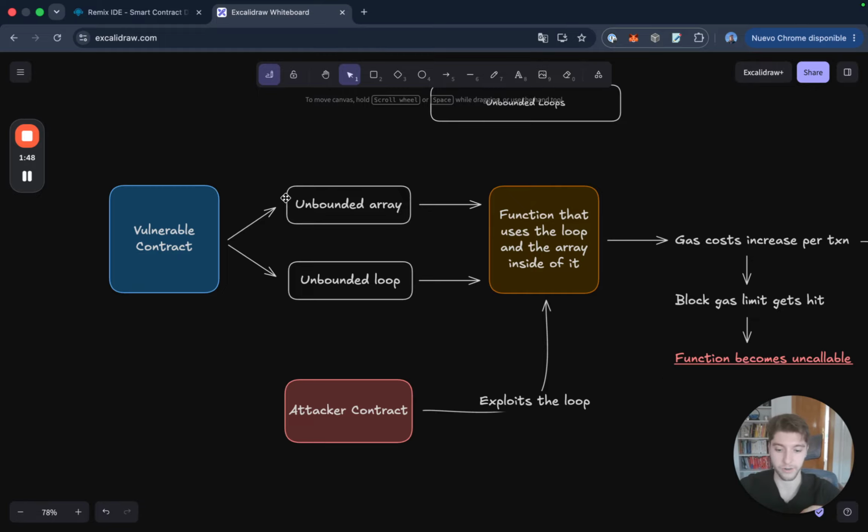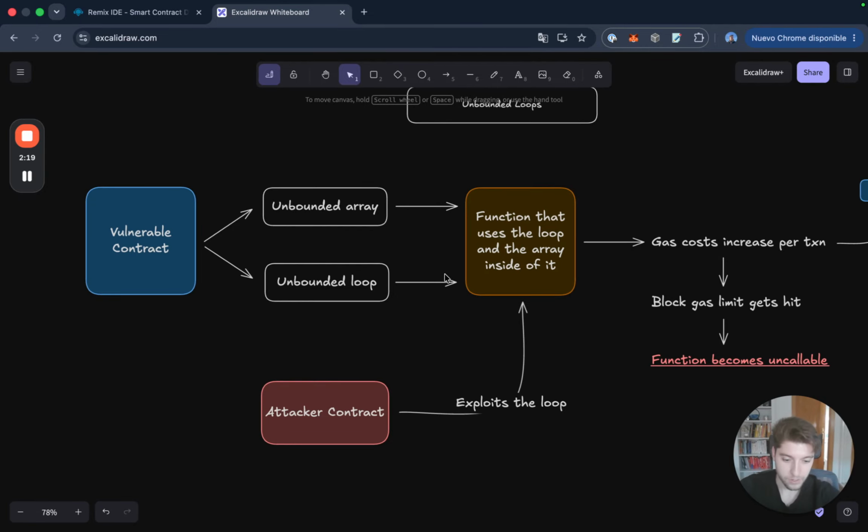There is no limit as to how many items you can get in that array. And if we are iterating over that array in a loop, that immediately becomes an unbounded loop. Why? Because there is no limit to how many pieces of data we can have in that array, so the loop is just going to grow infinitely.